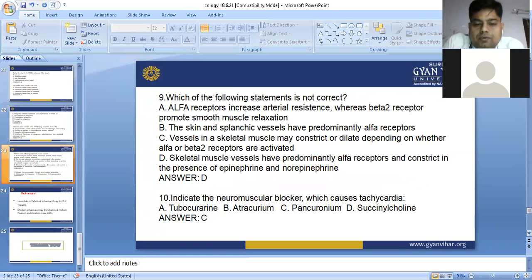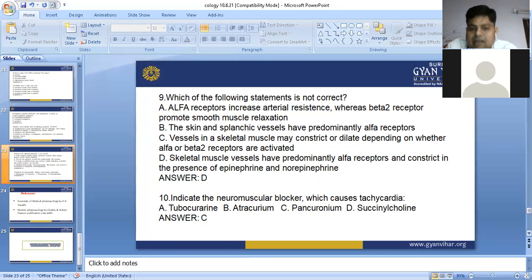Now, which of the following statements is not correct? The alpha receptor increases the arterial resistance, whereas the beta receptor promotes smooth muscle relaxation. No, alpha receptor increases arterial resistance, but beta receptor promotes smooth muscle relaxation. The splanchnic vessels have predominantly alpha receptors.